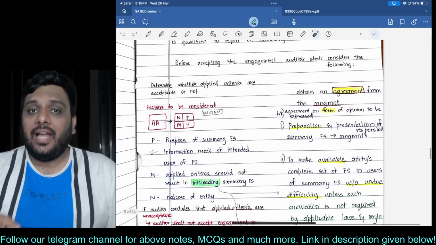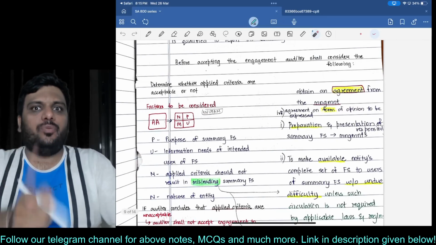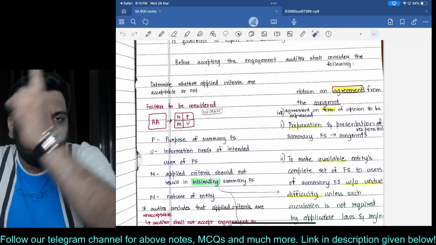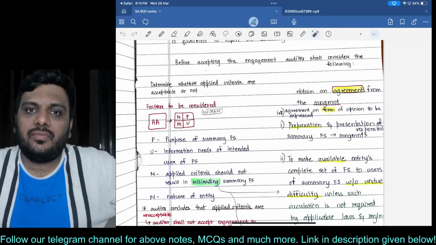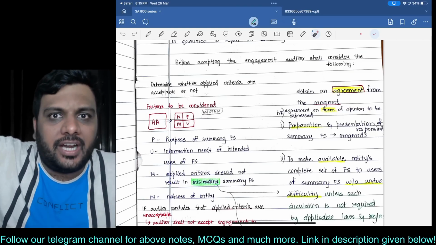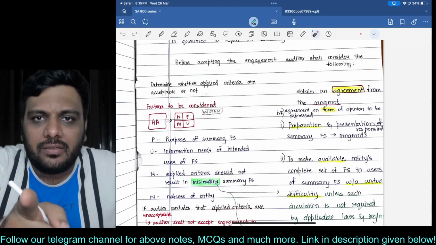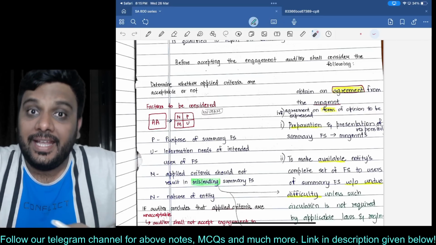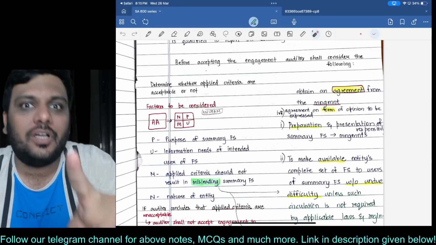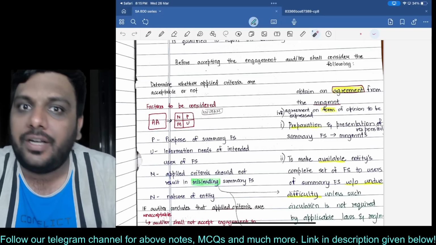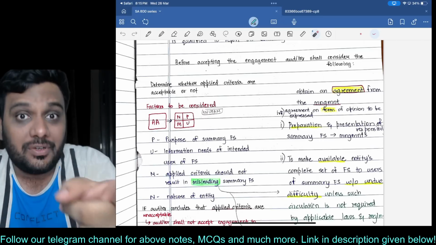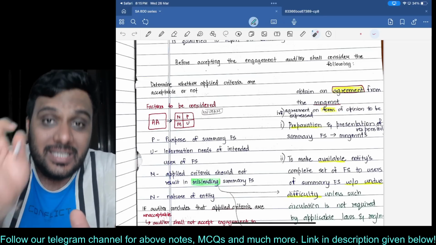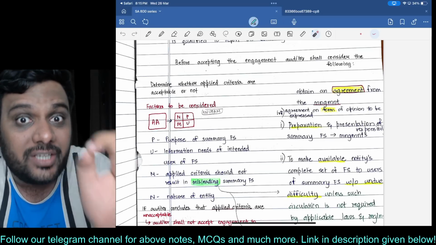I will obtain an agreement from the management. Management, give it to me in writing that you are responsible for the preparation of summary financial statements. Agree in writing that whenever you are circulating the audited FS, along with that you will also circulate the summary FS, and vice versa. If you are circulating summary FS, along with that you will circulate the audited FS. Both of them should be circulated together. Summary cannot be circulated in isolation.